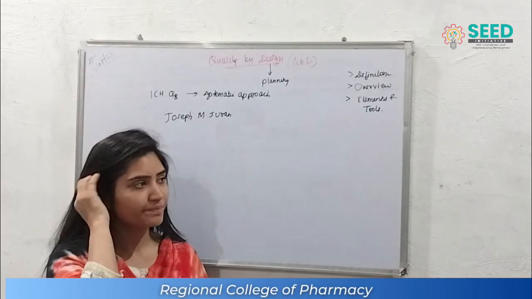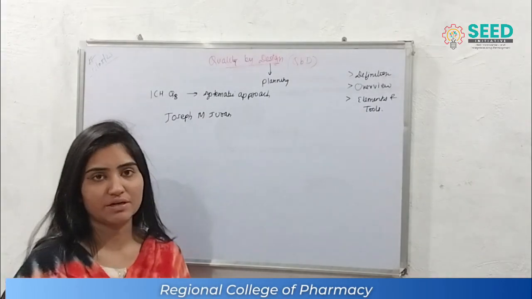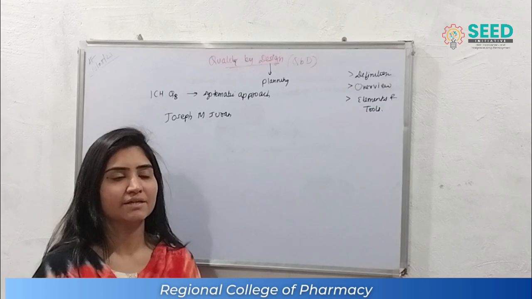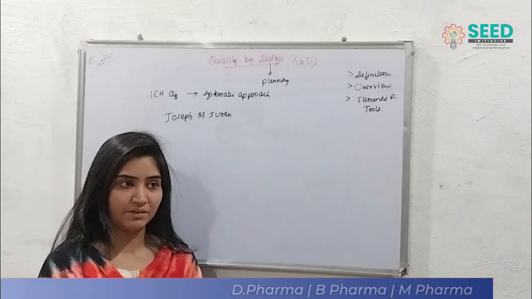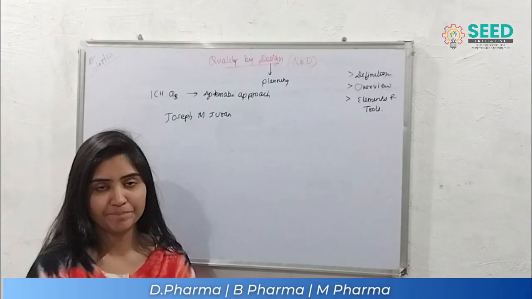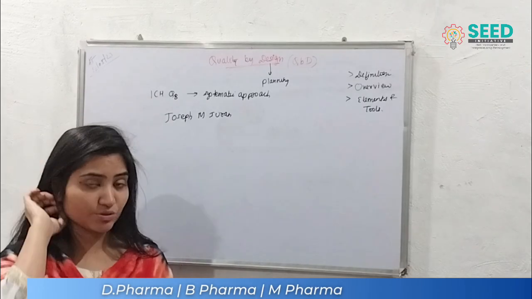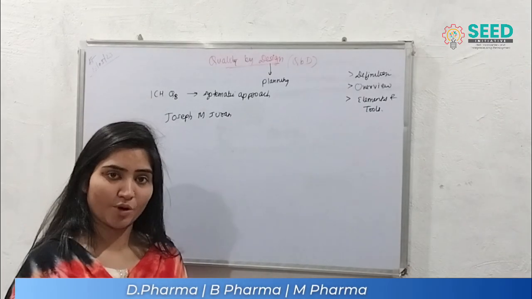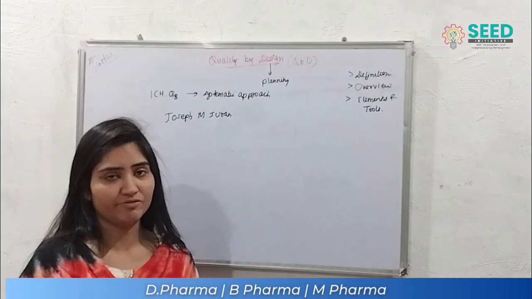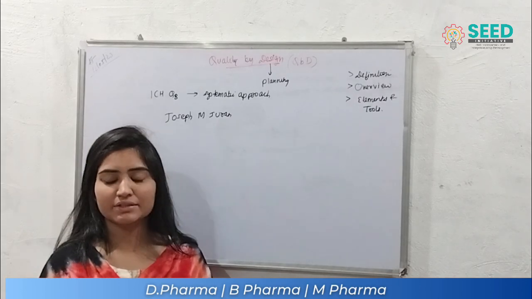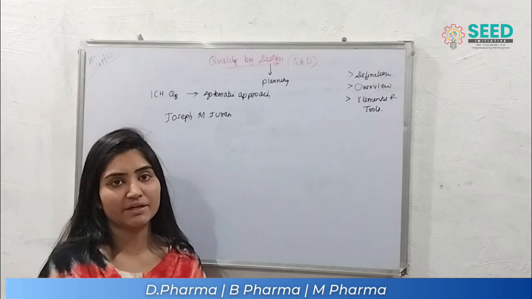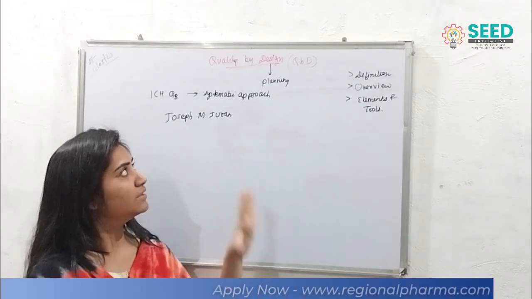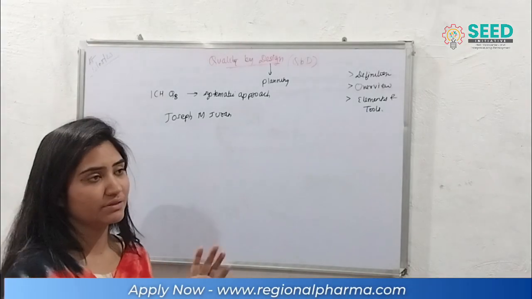So here the scientist Joseph M. Juran says the main thing, according to QBD, the systematic approach, is that there should be a proper plan to approach the finished product. Now what are the ICH guidelines which are included to work according to QBD?